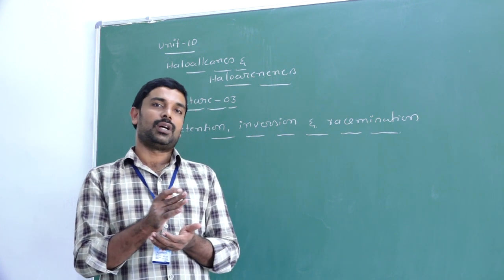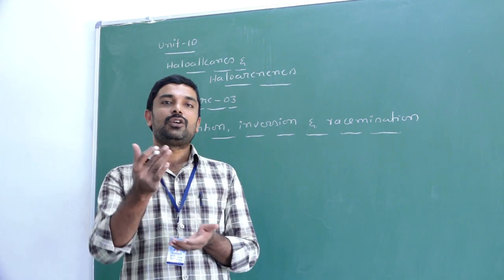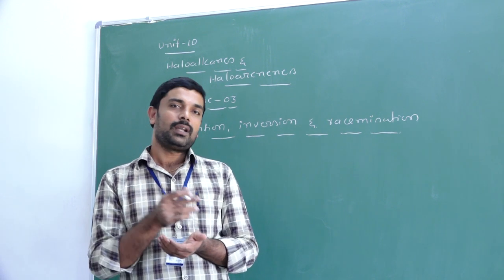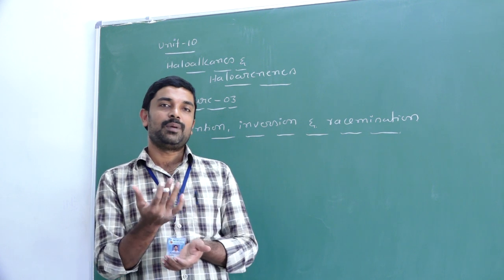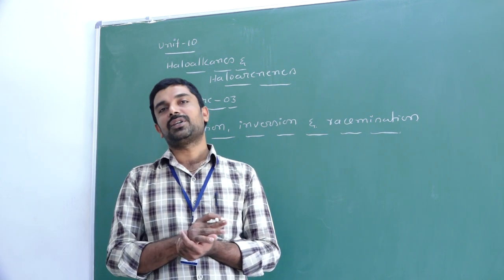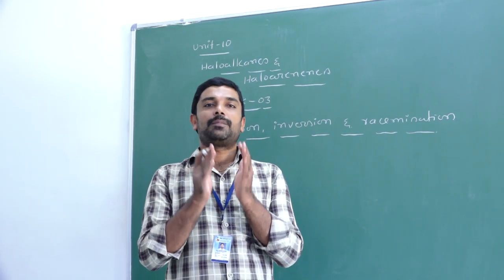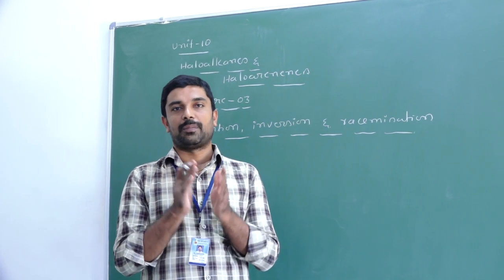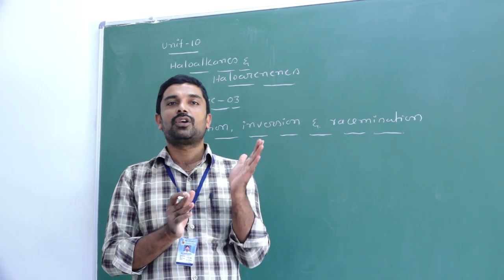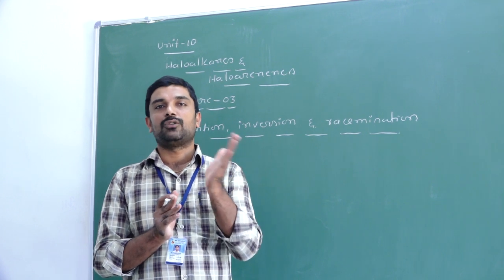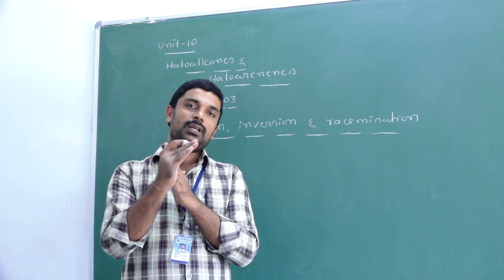The conversion of these enantiomers into a racemic mixture we call racemization. Then what is meant by a racemic mixture? When you take a pair of optically active enantiomers, one molecule rotates the plane polarized light to the right side and the other rotates it to the left side.